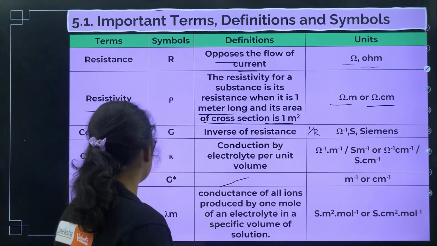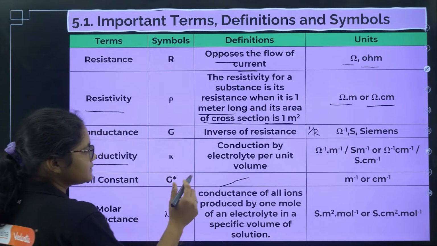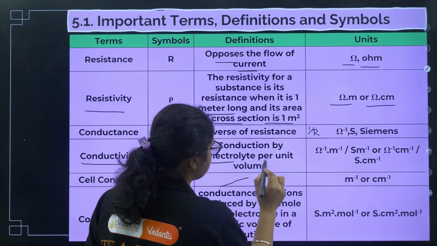Okay, the next term here is conductivity. Conductivity is the kappa value and it is the conduction by electrolyte per unit volume.